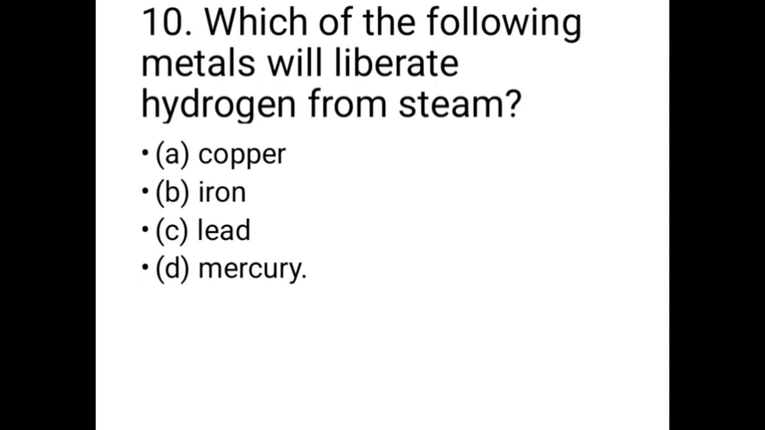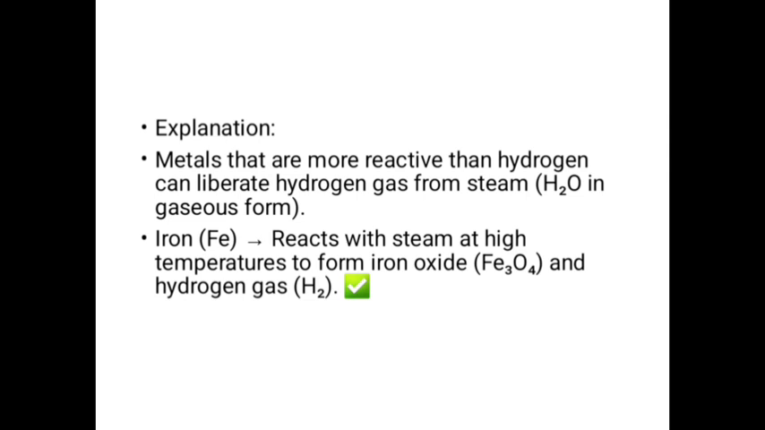Number 10. Which of the following metals will liberate hydrogen from steam? A. Copper. B. Iron. C. Lead. D. Mercury. The correct answer is iron. Metals that are more reactive than hydrogen can liberate hydrogen gas from steam, and iron reacts with steam at a very high temperature to form iron oxide and hydrogen gas.